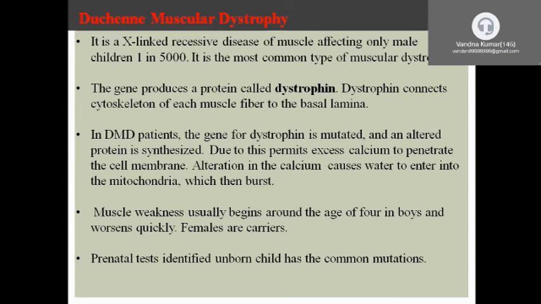Females are the carriers. This dystrophy is identified by prenatal tests. In the test, the dystrophin protein is absent.